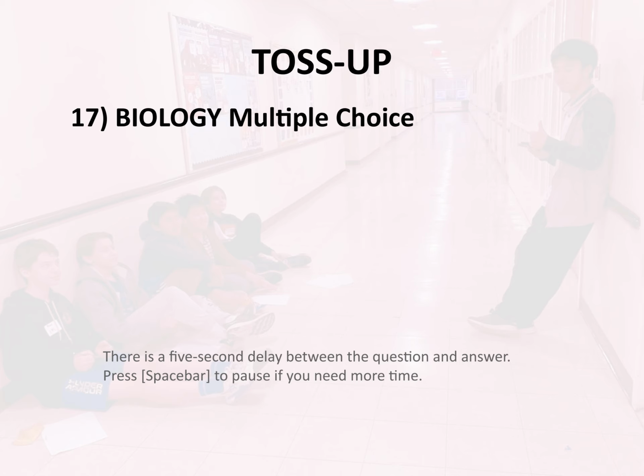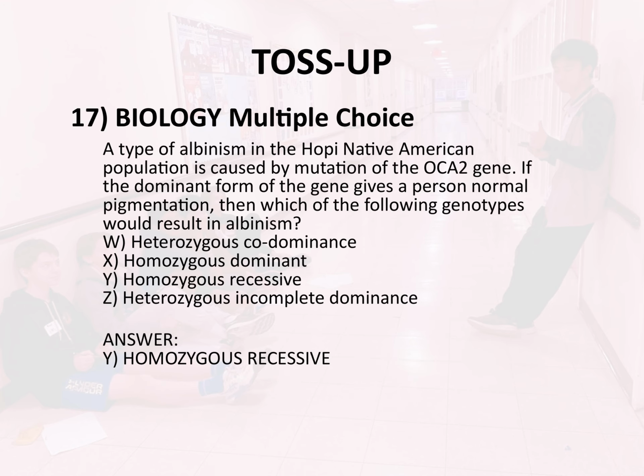X. Homozygous dominant. Y. Homozygous recessive. Z. Heterozygous incomplete dominance. Answer: Y. Homozygous recessive.